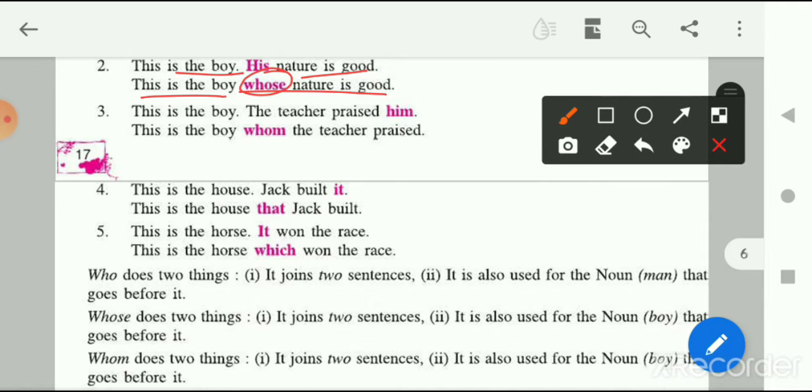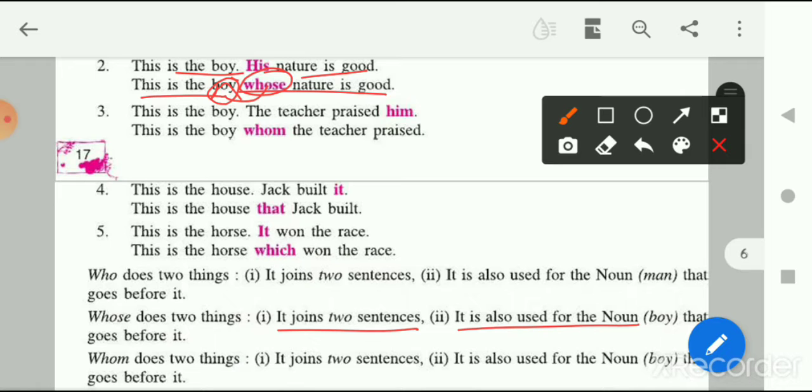First, it is joining two sentences. And second, it is also used for the noun boy that goes before it, right? It is referring to the noun before it, which is boy. Okay, now let's move on to the third one.